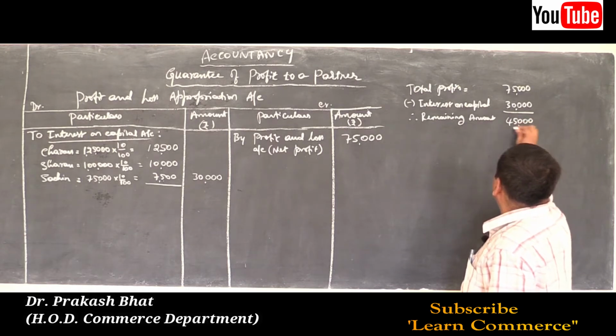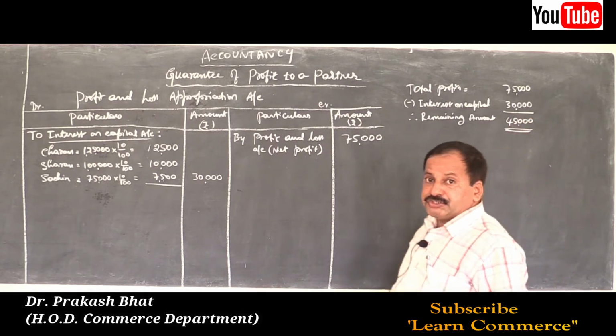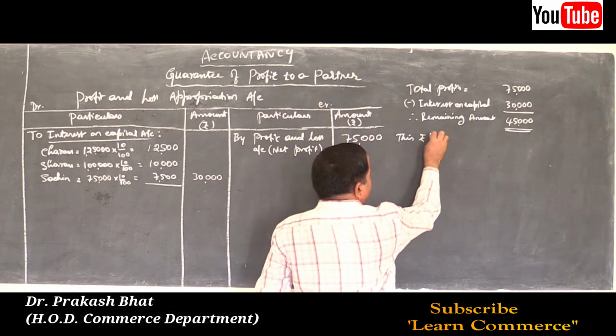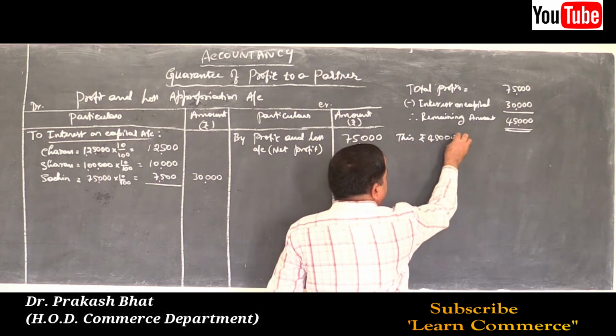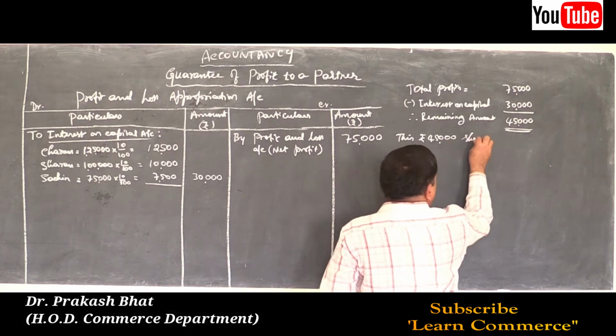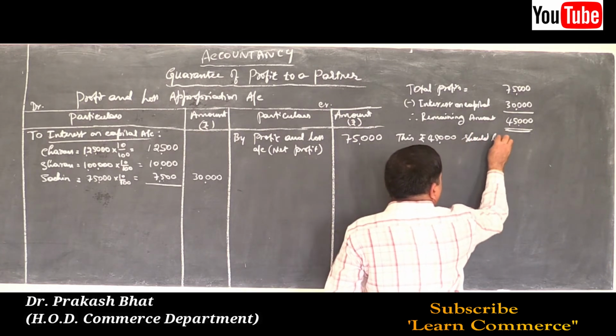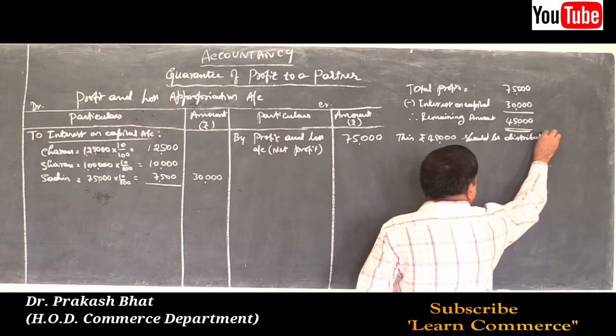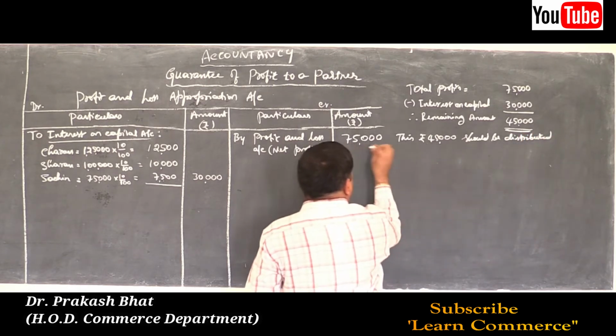Yes, it is 45,000. This rupees 45,000 should be distributed